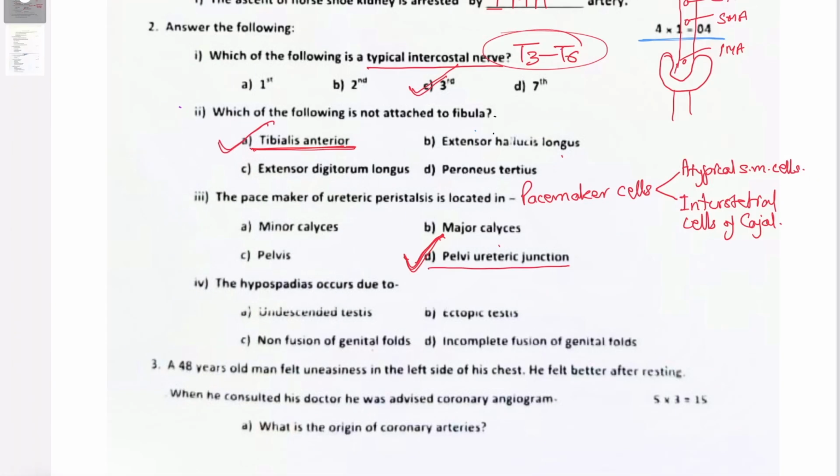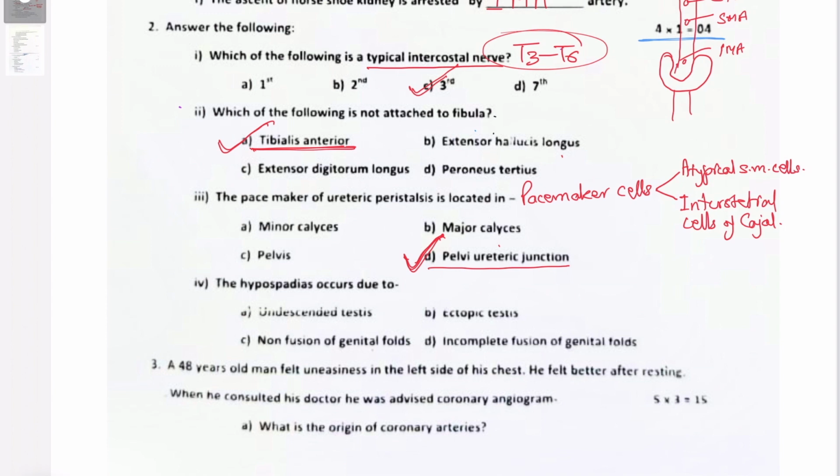Now the next question, the last question here: hypospadiasis occurs due to undescended testis, ectopic testis, non-fusion of the genital folds, or incomplete fusion of the genital folds. Now hypospadiasis is the opening of the terminal meatus of the urethra. Instead of opening at the glans, the terminal end, it opens on the undersurface either at the level of the corona or the lower portion of the glans, or the undersurface of the shaft, or at the root of the shaft on the undersurface, or even up to the scrotum, in between the scrotum.